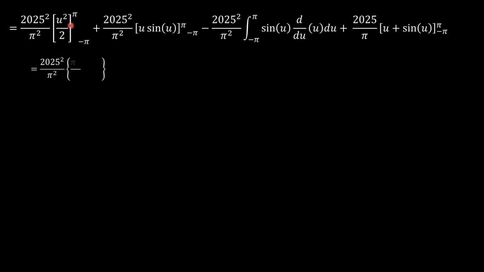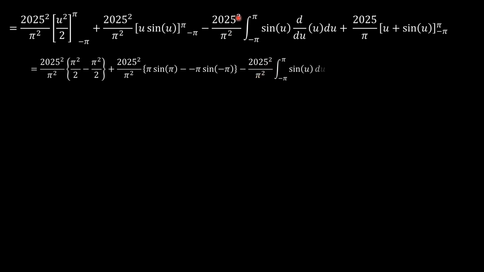This becomes pi squared over 2 minus negative pi squared over 2, so this becomes 0. And the same thing here, pi sine pi minus negative pi sine negative pi. Sine pi is 0, sine of negative pi is 0. So this thing also goes to 0.